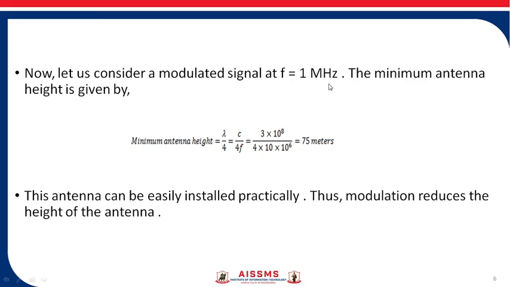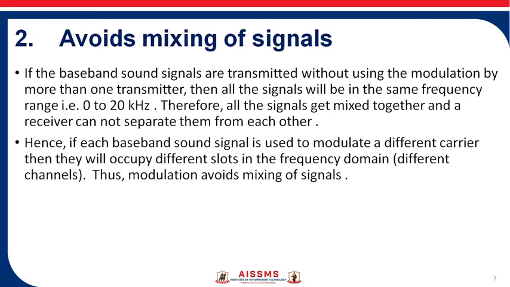Then for this 1 MHz modulated signal, if you calculate the antenna height using the same formula, you will get the antenna height, that is 75 meters. Yes, 75 meters antenna height we can easily install practically. So thus the modulation reduces the height of the antenna. This is the first need of the modulation.